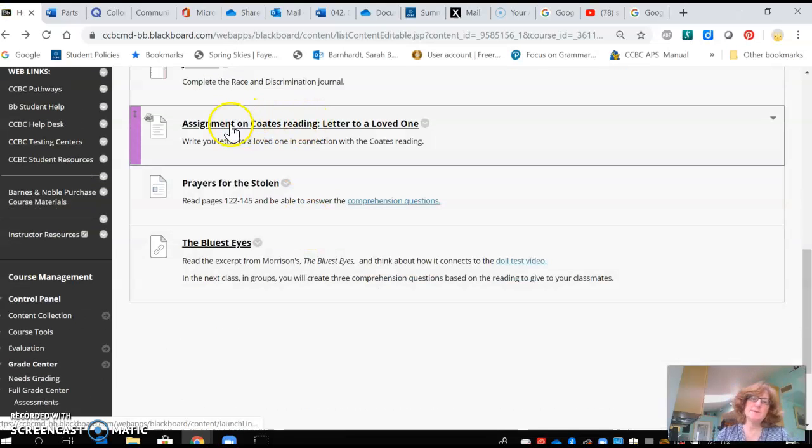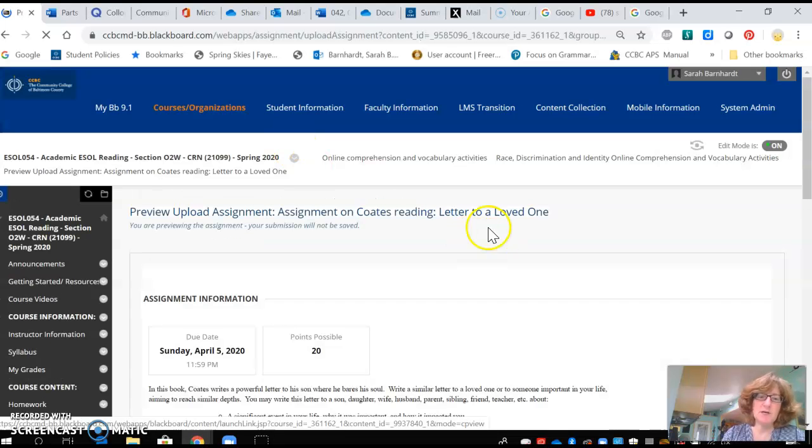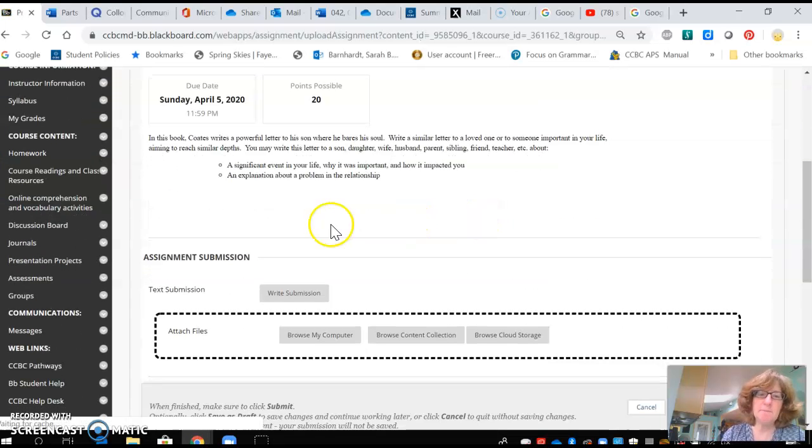Then you have the assignment on Coates reading, Letter to a Loved One, and this is a very personal assignment. No one will see this except for me. Remember that in Coates' writing, he's writing a powerful letter to his son where he bears his soul. He talks about the incident with the woman and the theater and how he felt. And so this was a letter that he wrote to his son.